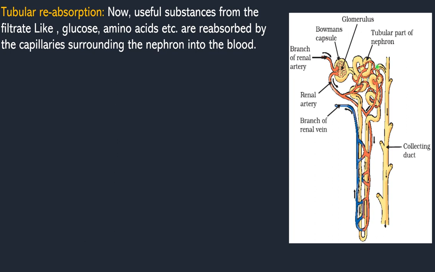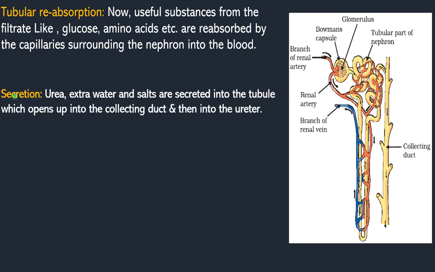Urine. That urine will enter the collecting duct. A large number of collecting ducts are present inside the kidney. All these collecting ducts are connected to ureters. From the ureters, the urine is collected in the urinary bladder. From the urinary bladder, it is expelled to the external environment through the urethra. So this is the second step.